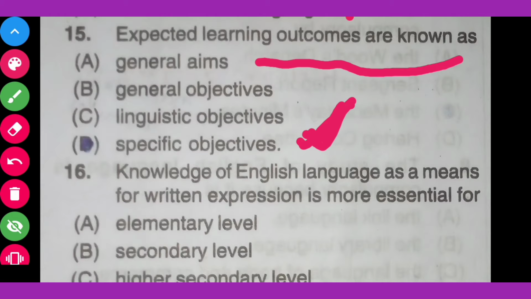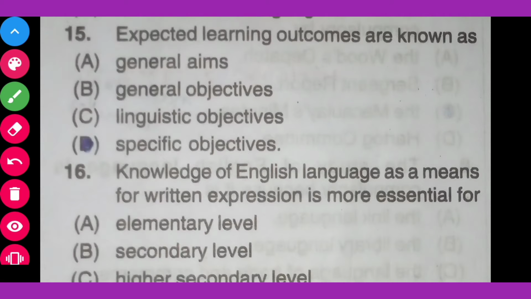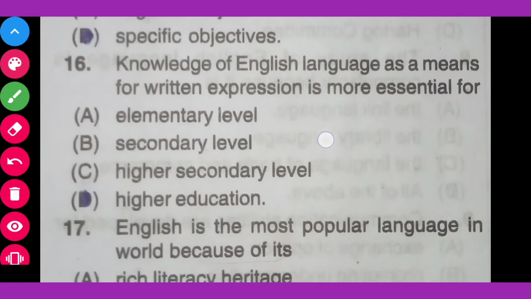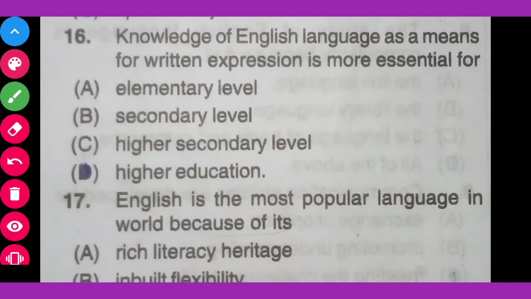Question number 16. Okay, knowledge of English language as a means for written expression is more essential for option A elementary level, option B secondary level, option C higher secondary level, option D higher education.